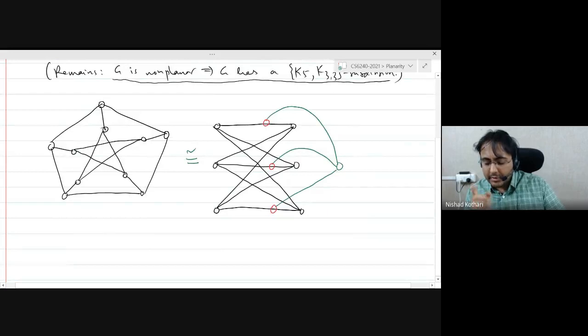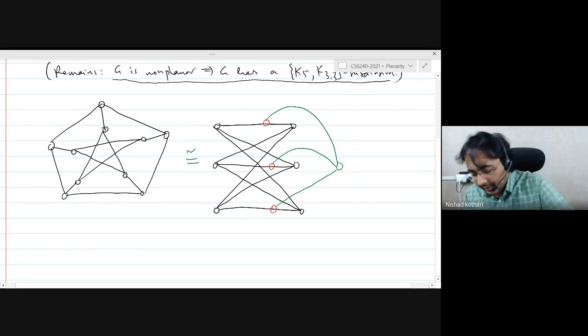So there is a subdivision of K33 in the Petersen graph, which we know must exist by Kuratowski's theorem because there is no subdivision of K5. So this can be used to explain the non-planarity of the Petersen graph. There is a subdivision of K33. But I want to still somehow explain the non-planarity of the Petersen graph using K5.